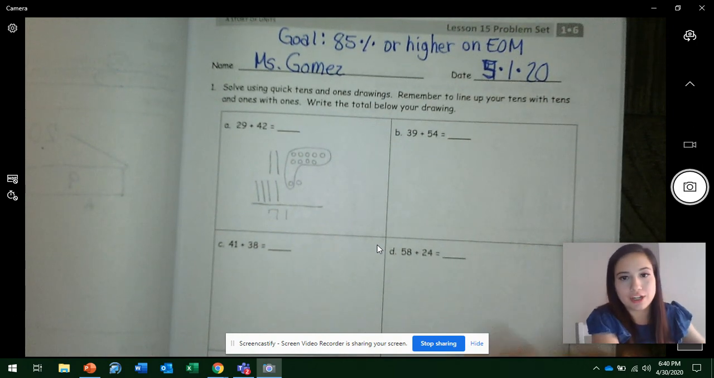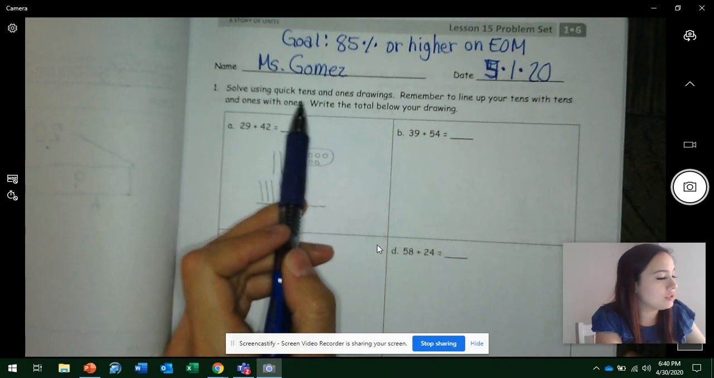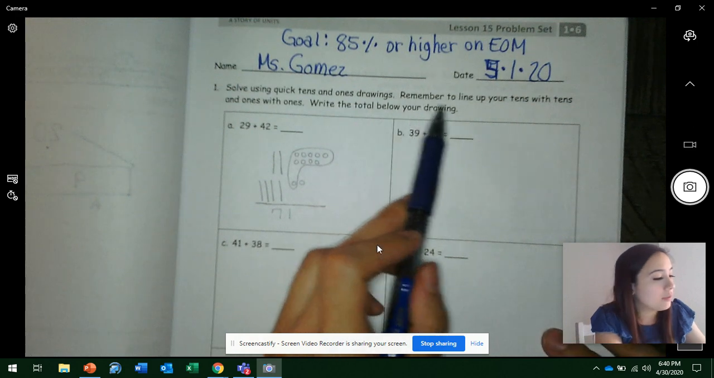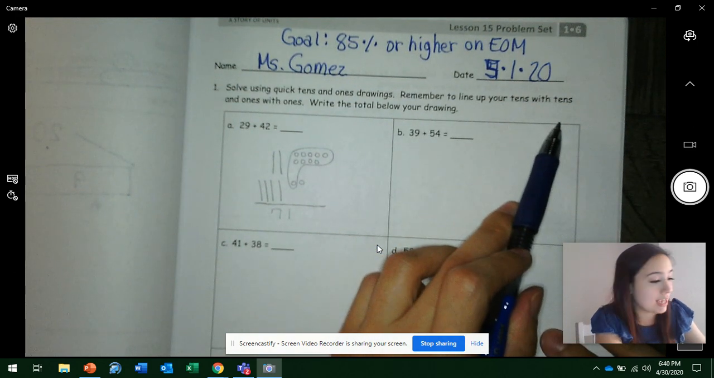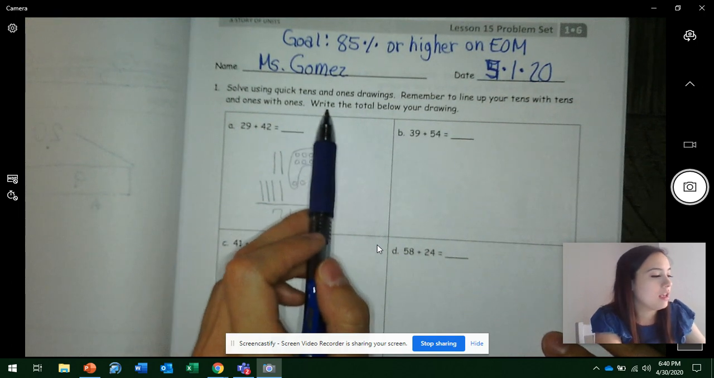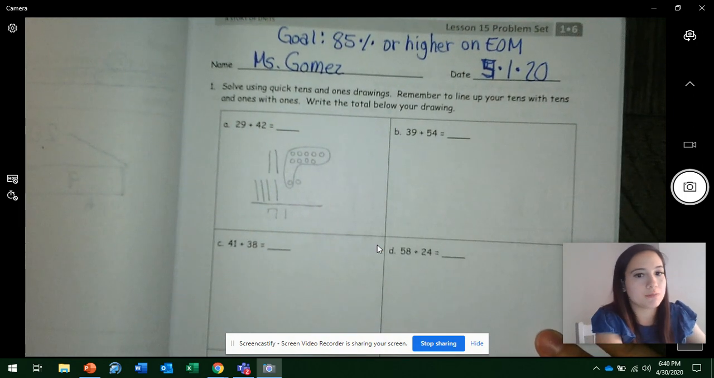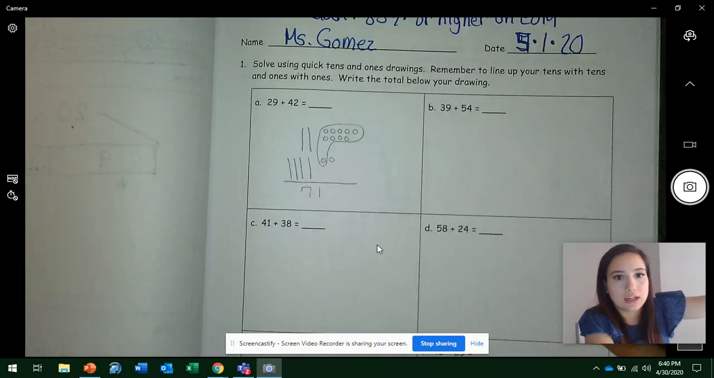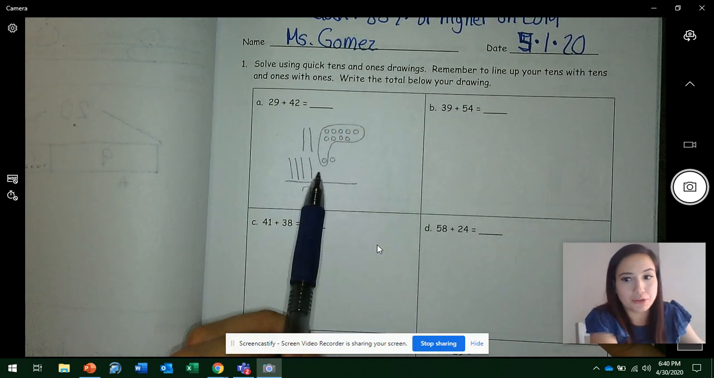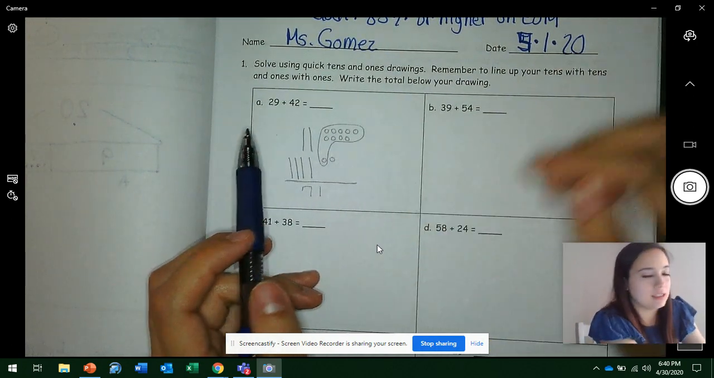Okay, at this point, you should have your heading, and I'm going to read the instructions. It says, solve using quick tens and ones drawings, which we learned how to do. Remember to line up your tens with the tens and ones with the ones. You have to line them up, remember? And write the total below your drawing. All of this we just practiced. Just like they already did an example for you. So follow along. We just practiced this, and you all know how to do it.